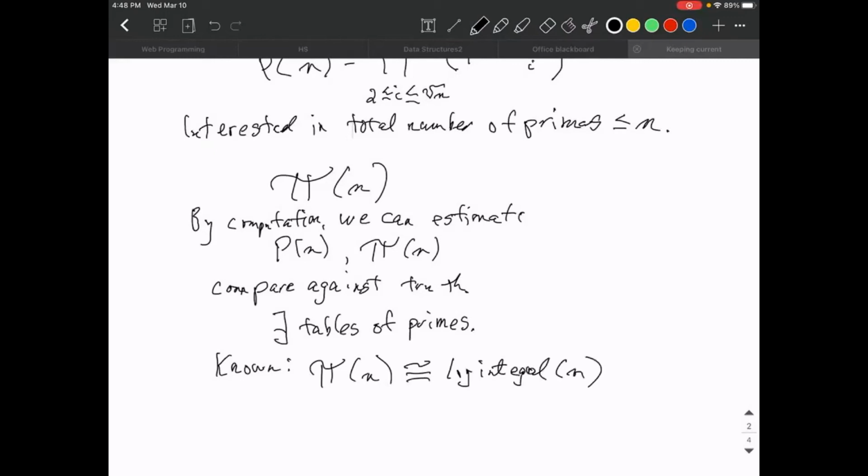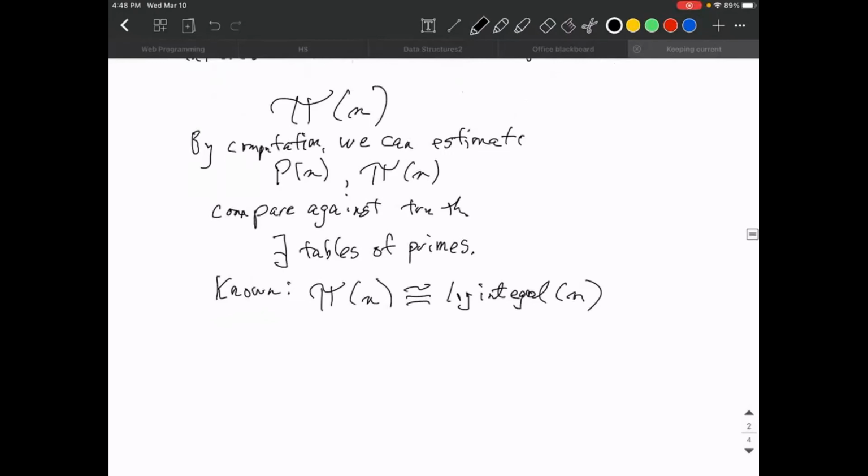And that same Handbook of Mathematical Functions has a table for the logarithmic integral, and you can interpolate into it. And it goes far enough. So that's what I use when I can't actually compare against tables of primes.